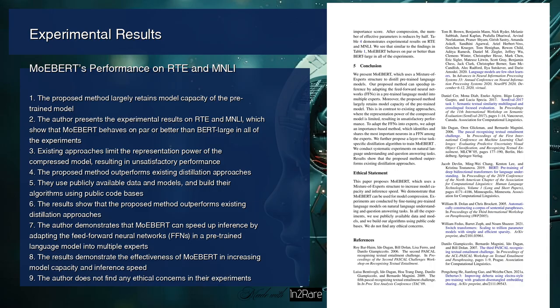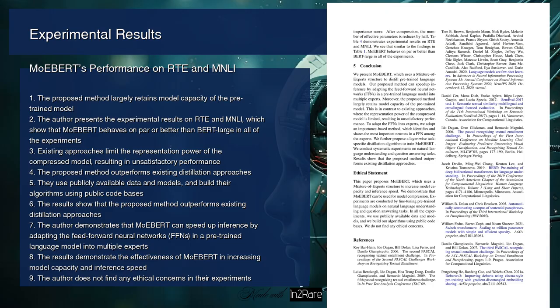On page 9, the author presents the results of the proposed method, MoEBERT, which uses a mixture of experts structure to distill pre-trained language models. They demonstrate that MoEBERT can speed up inference by adapting the feed-forward neural networks (FFN) in a pre-trained language model into multiple experts. The author also presents the experimental results on RTE and MNLI, which show that MoEBERT performs on par or better than BERT large in all of the experiments. This means that MoEBERT is able to retain the model capacity of the pre-trained model, unlike existing approaches that limit the representation power of the compressed model, resulting in unsatisfactory performance.